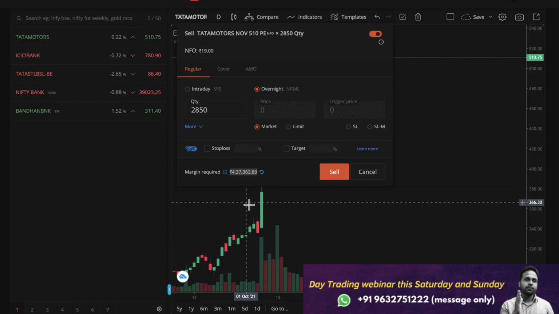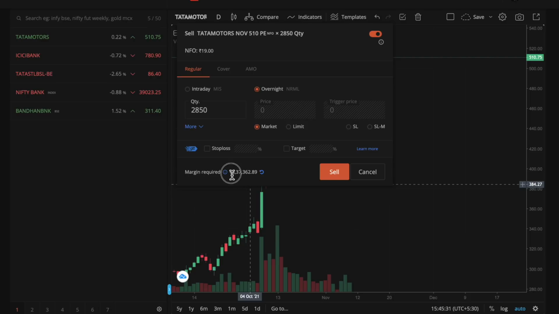Now traders tell me, how many retail traders will have 4,37,000 in the demat account? A lot of retail traders will have just 50,000 to 1 lakh rupees as an average in the demat account. Now if the broker is asking you 4,37,000, a lot of retail traders will not have so much capital in their demat account, so they prefer option buying compared to option selling. So this is the first difference between option buyer and option seller. An option buyer requires very less capital compared to an option seller.